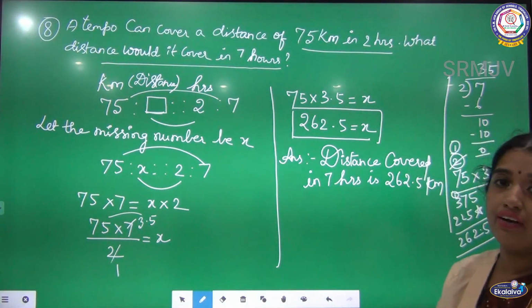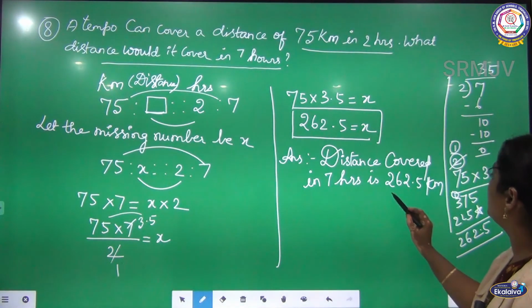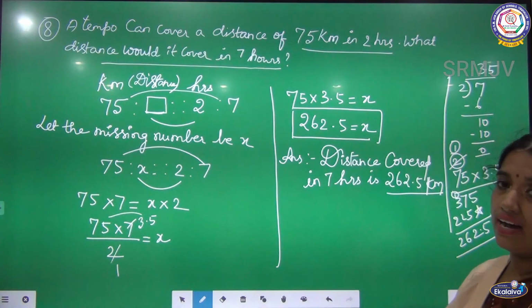Write the unit, children, or else you will lose half a mark. Can you clear this? So this is the kilometers we are going to find out for 7 hours.